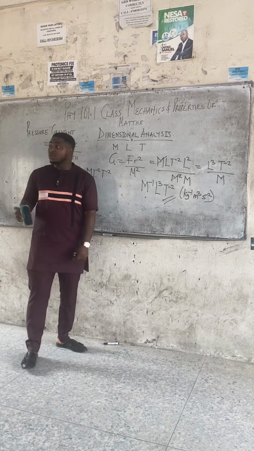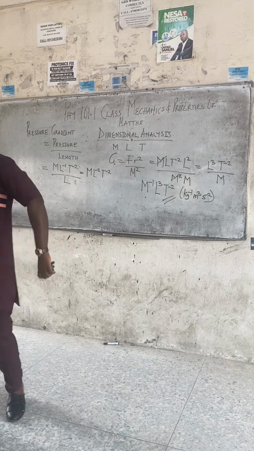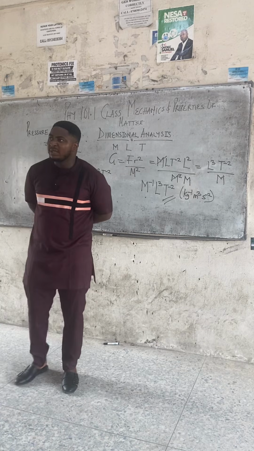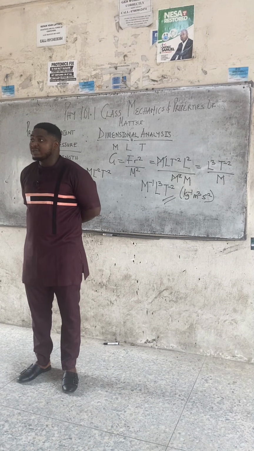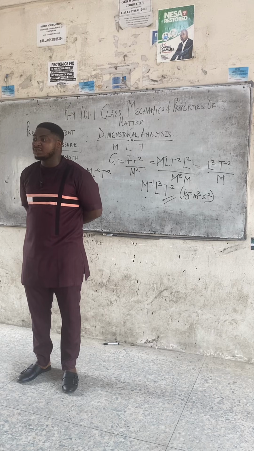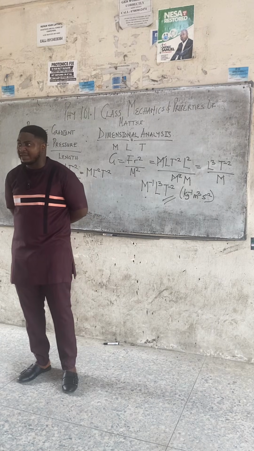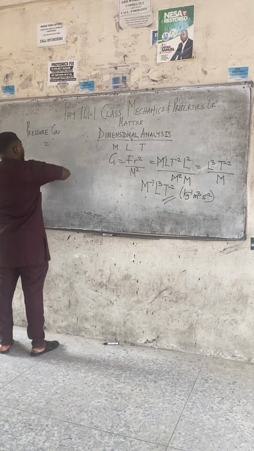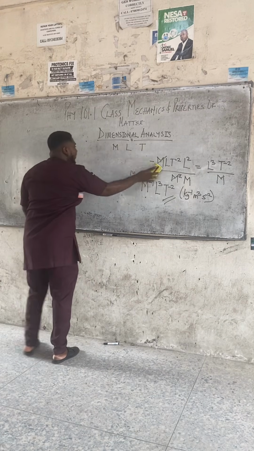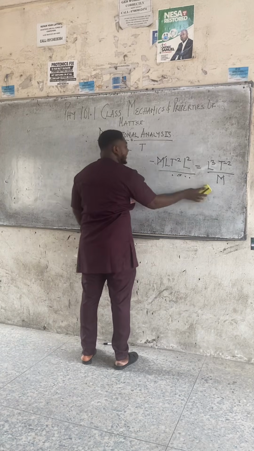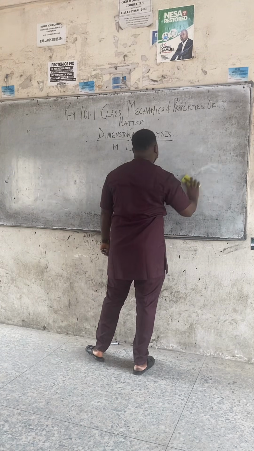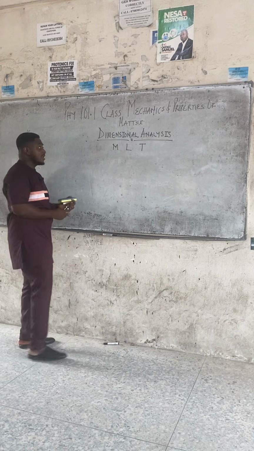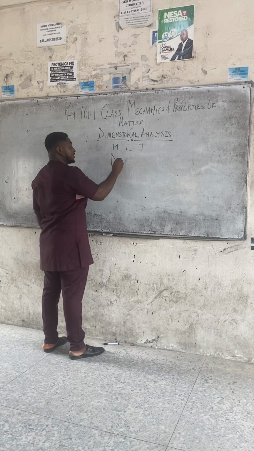Dimensionless quantities are quantities whose dimension equals what? 1. In the exam, you could be asked which of the following quantities is not dimensionless. So we must know the ones that are dimensionless. Please write down examples of dimensionless quantities. Class, don't forget, dimensionless quantities are quantities that if you find their dimension, your answer will be 1. You will not have M this, L this. Your final answer will be 1. They are termed dimensionless quantities.